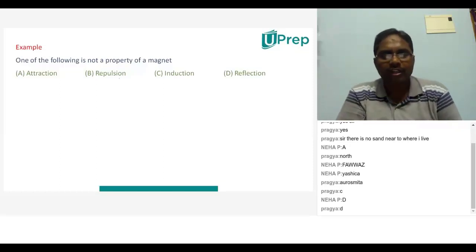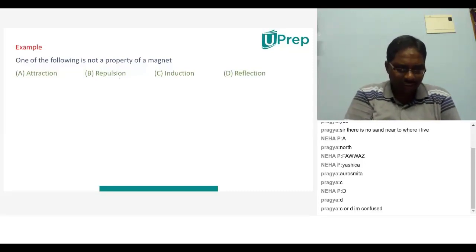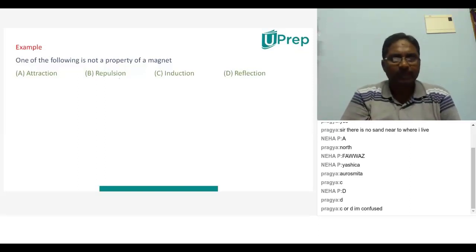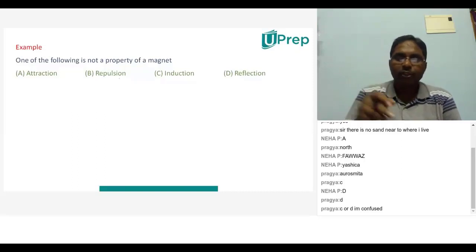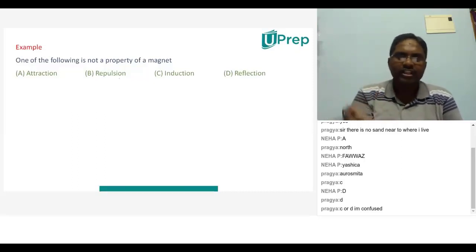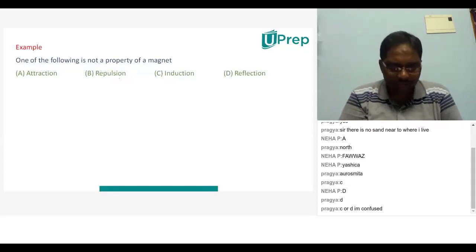One of the following is not a property of a magnet. Pragya gave C first, and after that she corrected it to D. Actually, attraction is a property of a magnet. Repulsion is also a property of a magnet. I told you, the induction method is used to magnetize a material, so induction is also a property of a magnet. Reflection is not a property of a magnet. So the answer will be D.